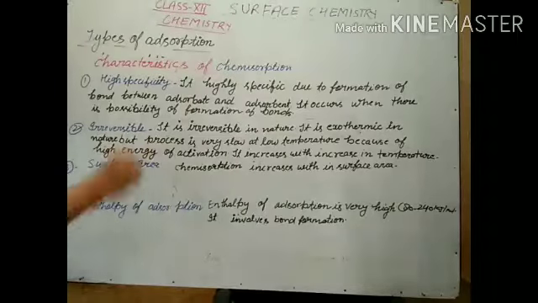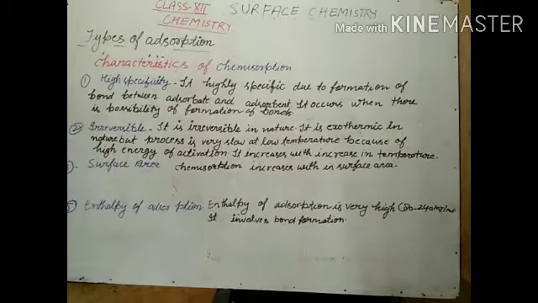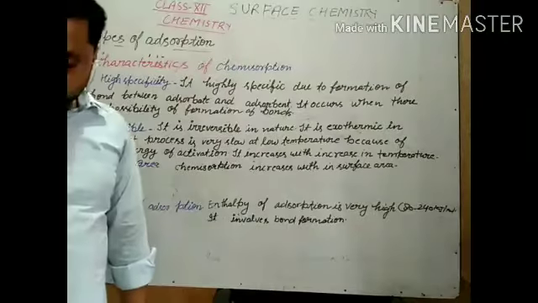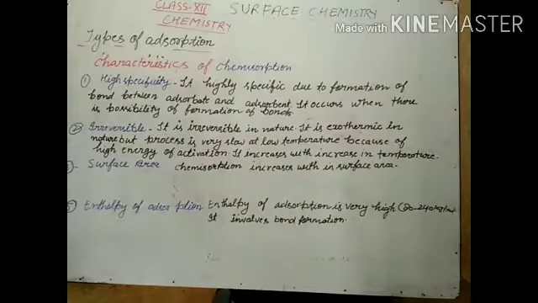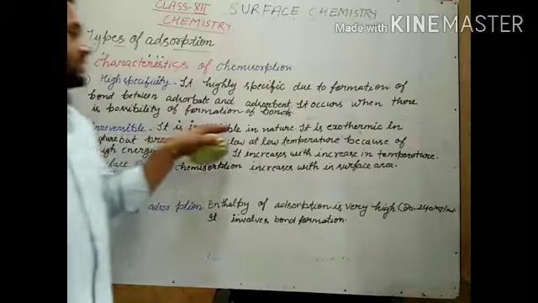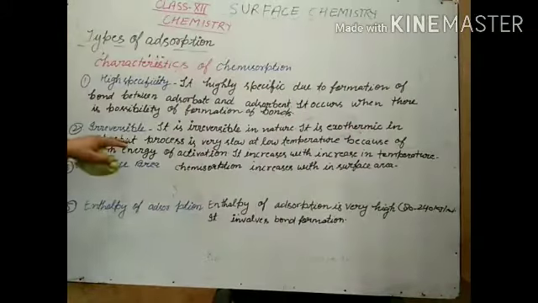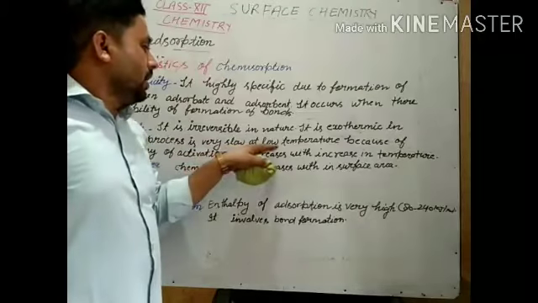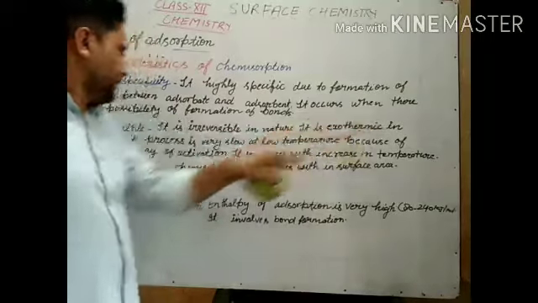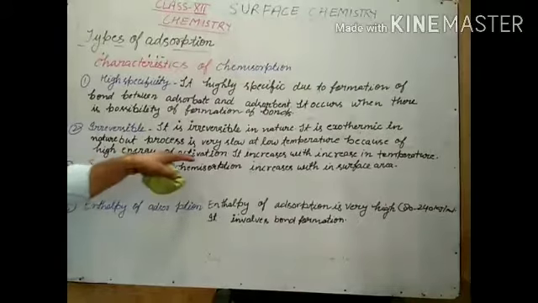Next is irreversibility. It is irreversible because during this process they mostly form a compound. Here, it is irreversible in nature. It is exothermic in nature, but the process is very slow at low temperature because of the high energy of activation.